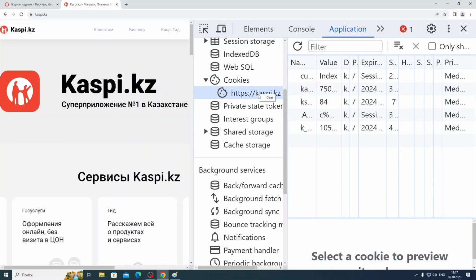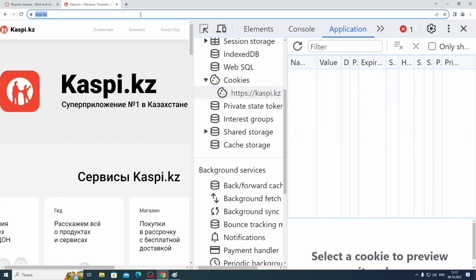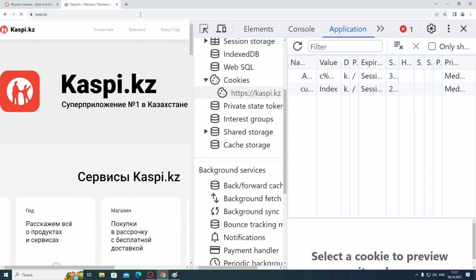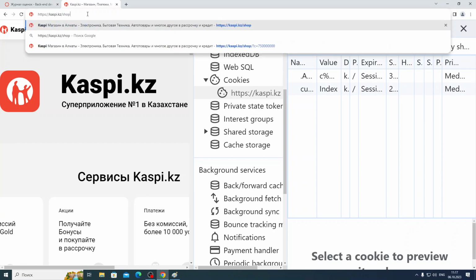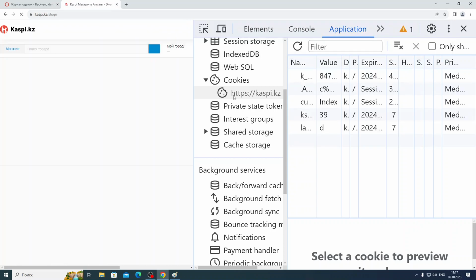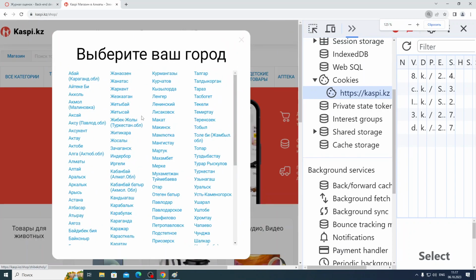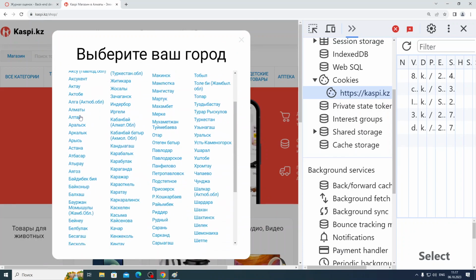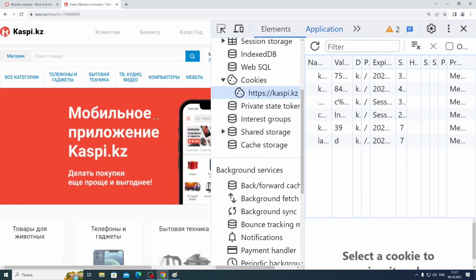Let me first try to clear all cookies. Then I will open Kaspi.kz again, let me say kaspi.kz/shop. Then it just wants me to choose one city, the city where I am from, yeah. So I will choose Almaty here, guys. So what happens after I choose Almaty?